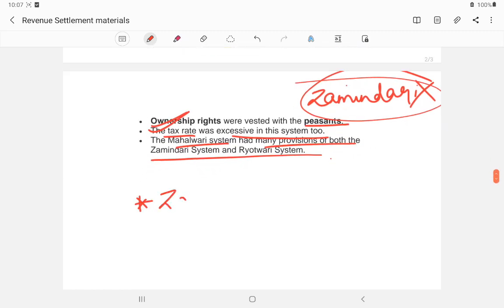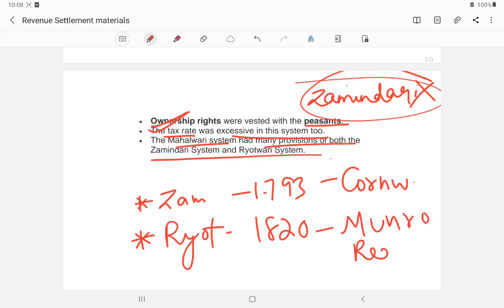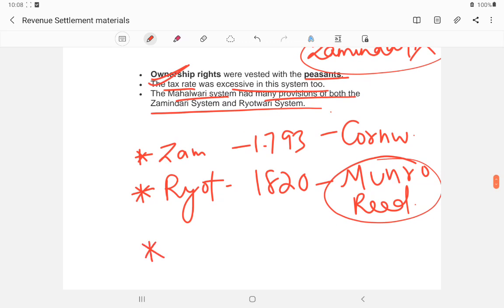So the zamindari system was 1793 under Cornwallis. Next, the raitwari was 1820 by Thomas Munro and Alexander Reed, where the middleman was removed and the government contacted peasants directly.